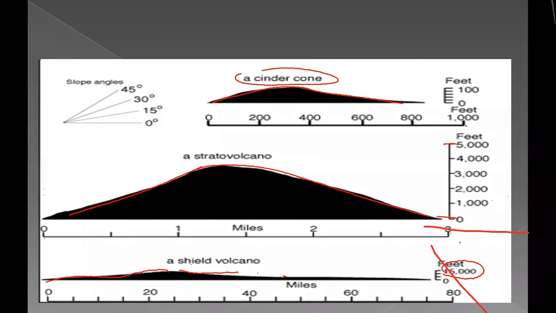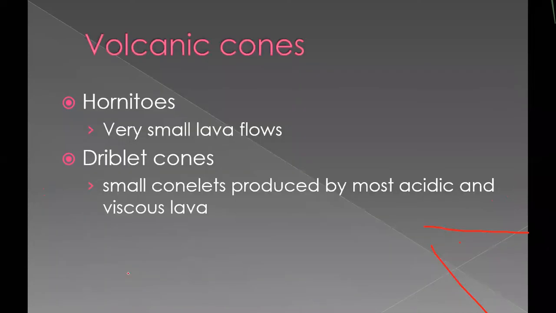So the angle also varies. Very gentle slope is the shield volcano. Steep slope in the stratovolcano, and the cinder cone also has a steep slope. Another types of cones are hornitos. These are very small lava flows, very small cones. And there are triplet cones, small cones produced by the most acidic and viscous lavas. These are formed by very acidic, very high silica content lavas. They are very small cones.